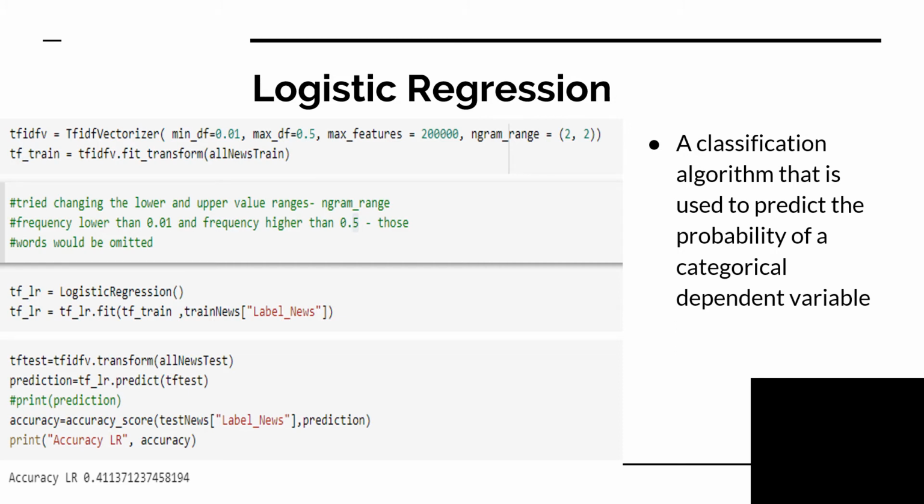The min_df and max_df parameters specify the minimum and the maximum frequency, so only those words which fall within this frequency range would be considered further. The logistic regression gives an accuracy score of 41%. I believe that's not up to the mark, so I went ahead and tried a couple of other things.